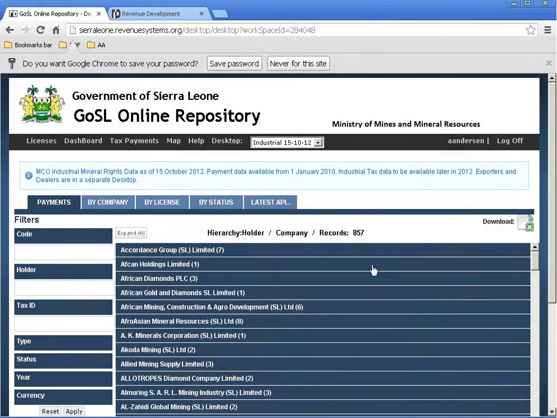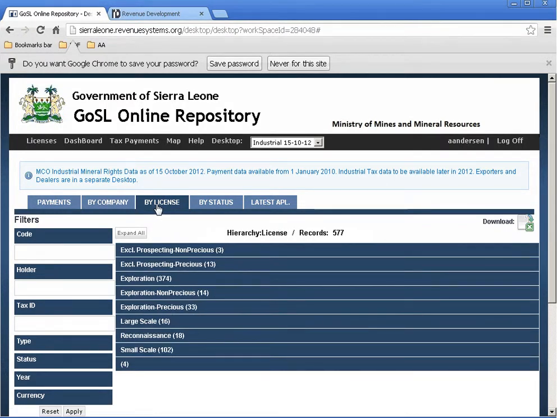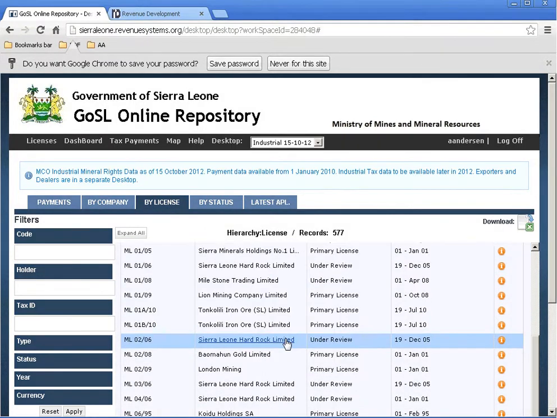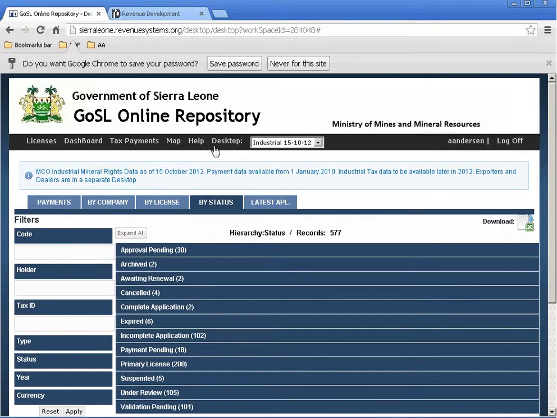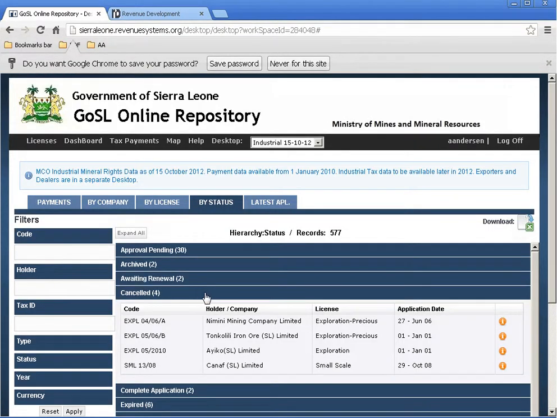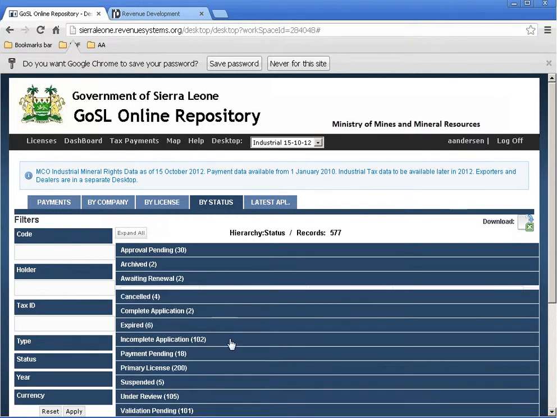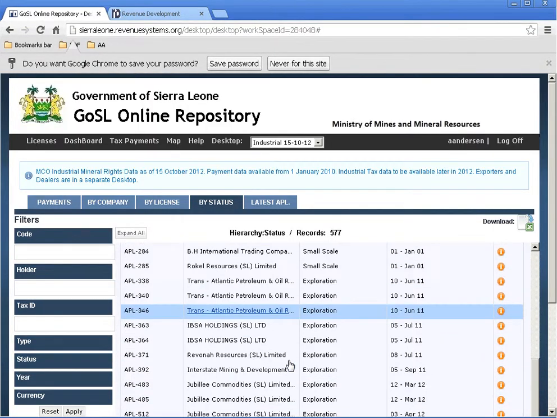So this is all the companies that have a license. You can see here the pre-selected tabs. These are all the companies that have a license. These are all the licenses by license types. So if you want to look at large-scale licenses, these are the large-scale licenses. You can also select them by status to see which status they're in. So you see the cancelled ones here, for example, or awaiting renewal. Payment pending is also quite useful to see.